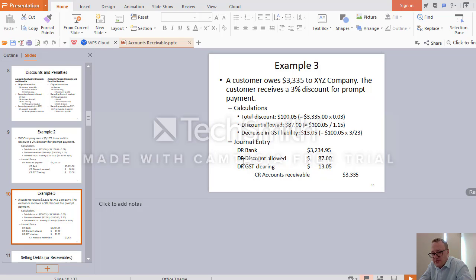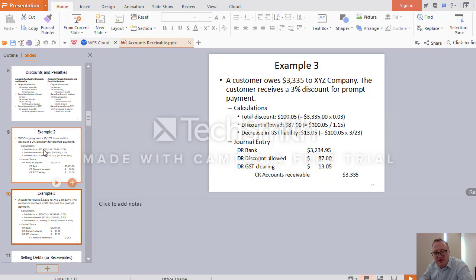Of course, it would have a debit balance, the opposite of revenue balance, credit. So the actual discount allowed would be total discount divided by 1.15. In other words, total discount includes GST, discount allowed excludes GST.